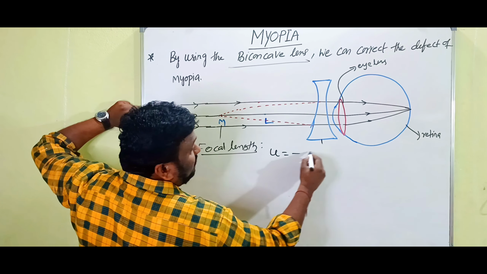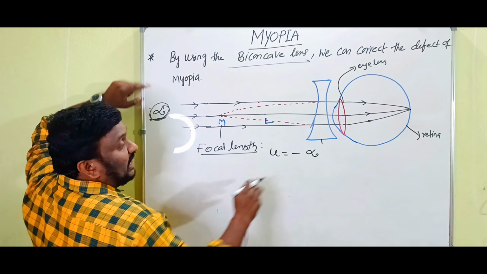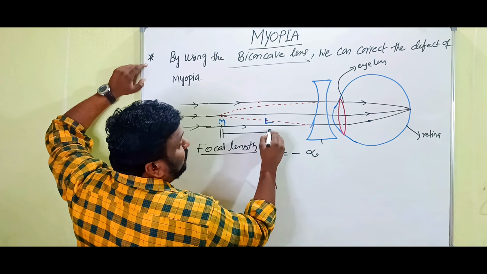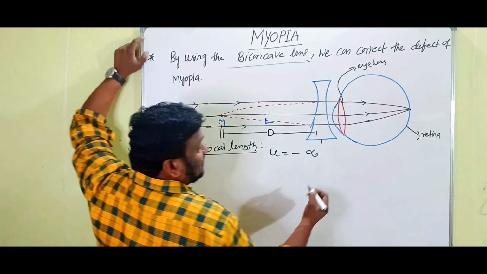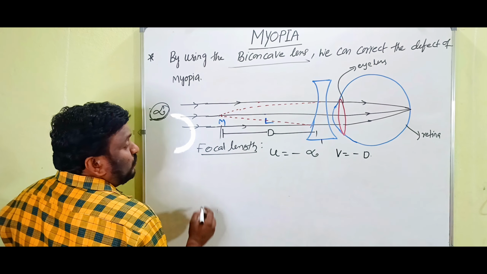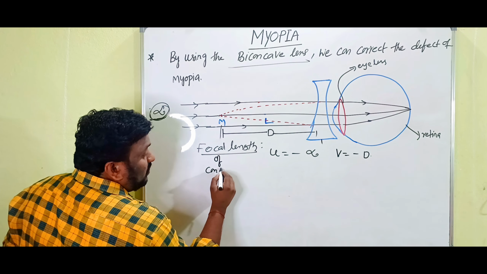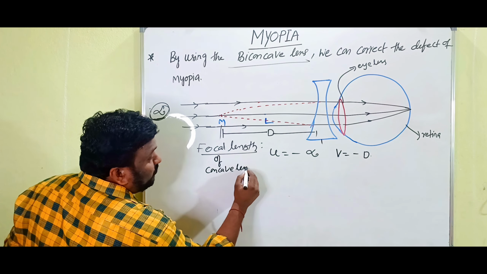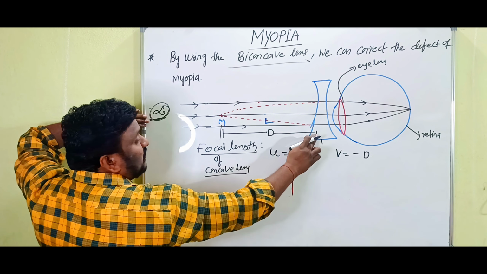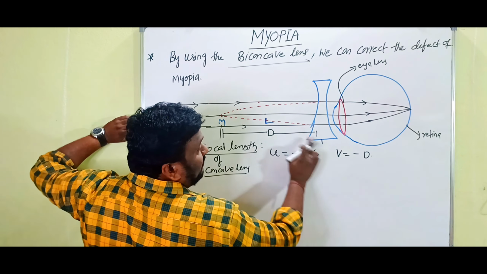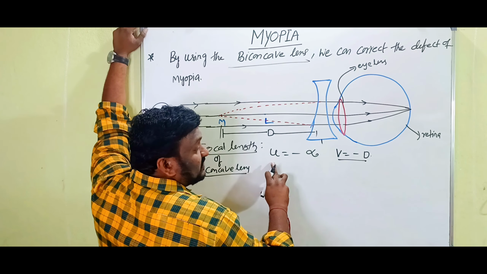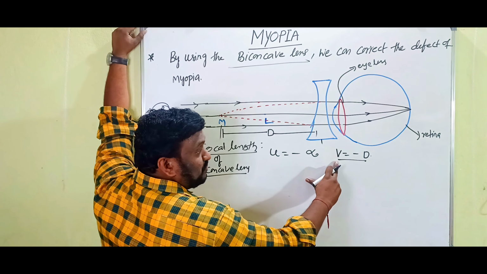Object is at infinity, and it forms the image at far point, that's why here we write V is equals to minus D, clear. Focal length of this is what? Biconcave lens, what we are using to reduce the myopia, clear. For that biconcave lens, object is at infinity and image at far point. So therefore U is equals to minus infinity and V is equals to minus D.